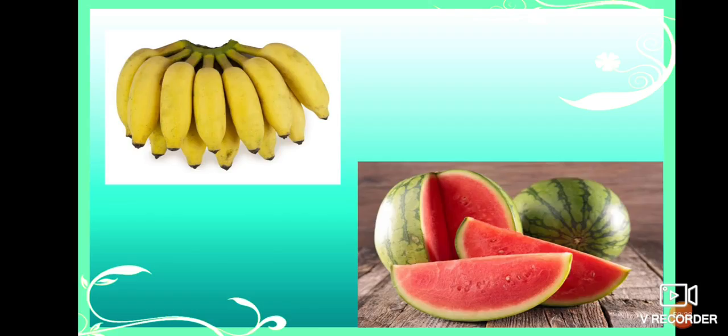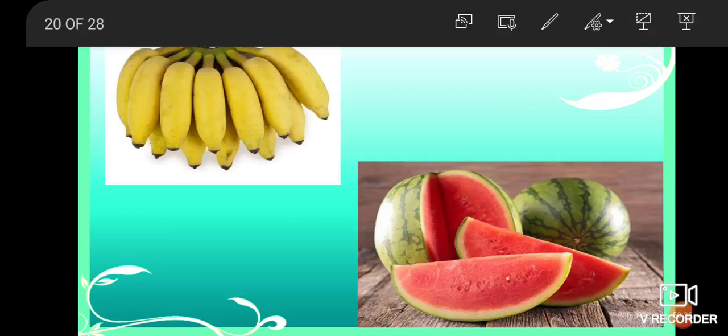So all atoms of the same element are alike. Means here the proteins and carbohydrates are present in the fruits, we know. But the particles which make them are different. Okay, students.